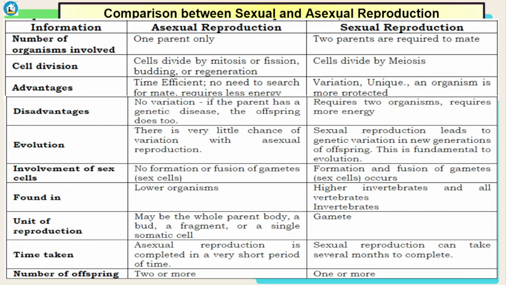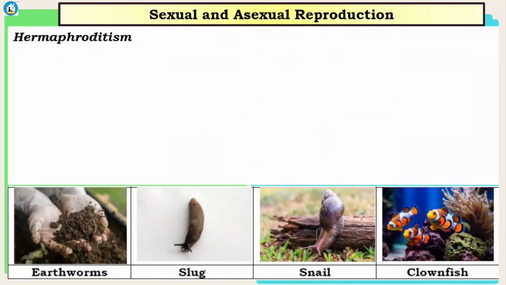Time taken: asexual reproduction is completed in a very short period of time. In sexual, it can take several months to complete, or even years in some forms of animals. Number of offspring: in asexual, 2 or more. In sexual reproduction, 1 or more.